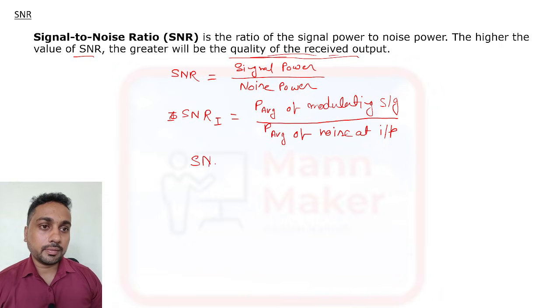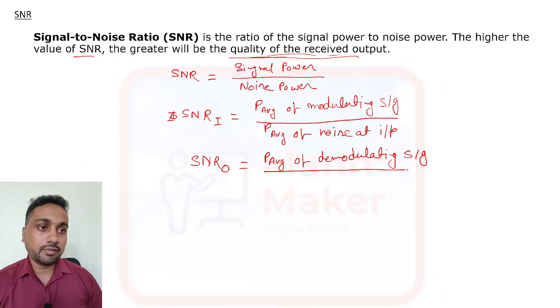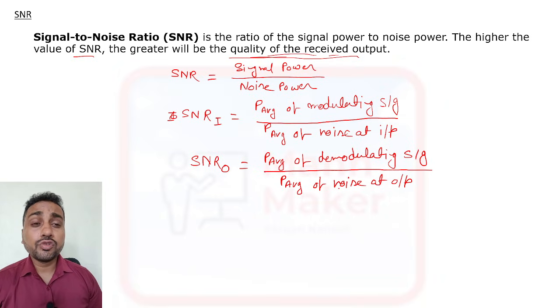Now for output SNR, it is the average power of the demodulated signal, since on the output side we demodulate the signal, divided by the average power of noise at the output. So this is the basic formula for SNR on the input side and the output side.